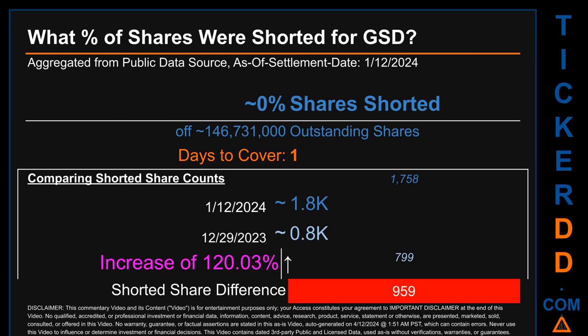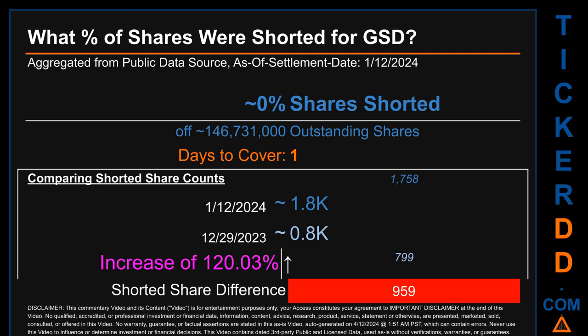What percentage of shares were shorted for GSD for the 2-week period, ending on settlement date, the 12th of January 2024? About 1.8 thousand shares of GSD were shorted out of a total of approximately 146.7 million outstanding shares. Therefore, for GSD, based on as is discovered public data when this video was generated, the ticker has a short interest of roughly 0%, which I got by taking the number of shorted shares and dividing it by the number of outstanding shares to get the percentage value.